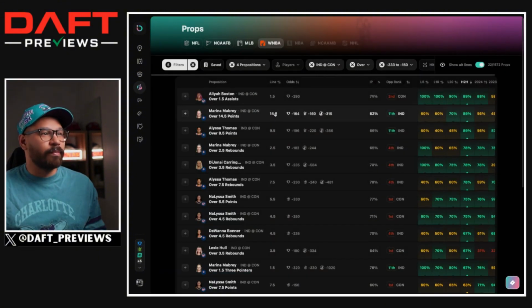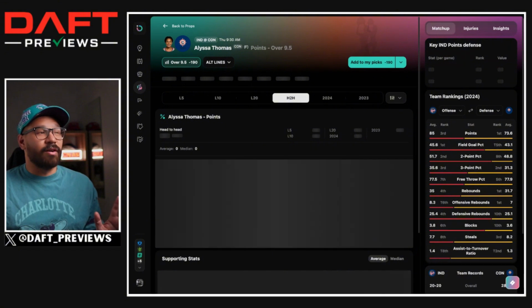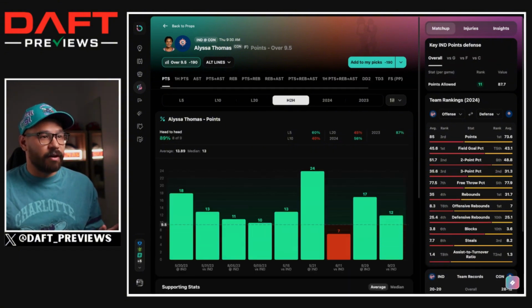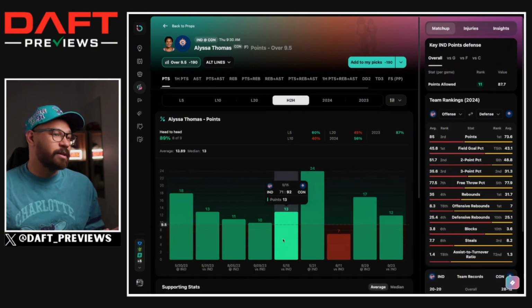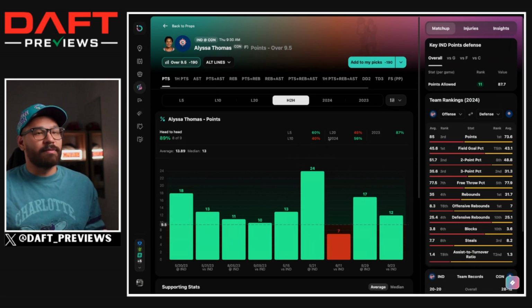So let's move on. We've got Alyssa Thomas to get 9.5 points. So, well, 10 points, really. So the hit rate on this is excellent up against the Fever. She's hit this in 8 out of her last 9 games against the Fever, 4 out of 5 games this season. The matchup is good. The Fever bleed points to almost every position but centers.